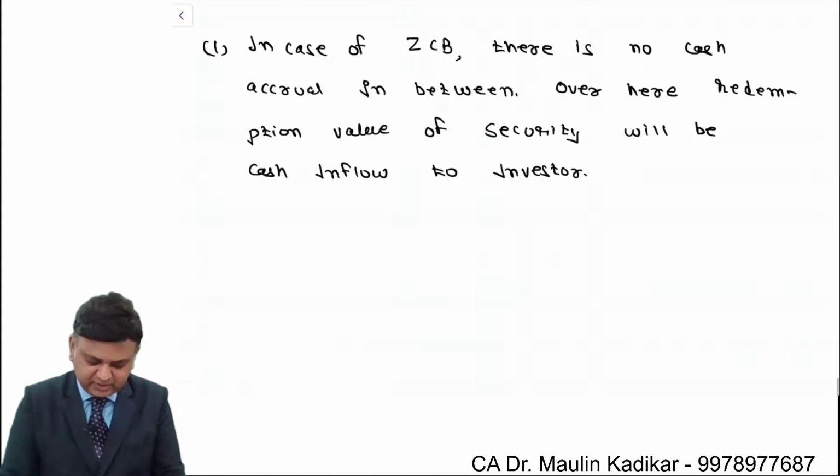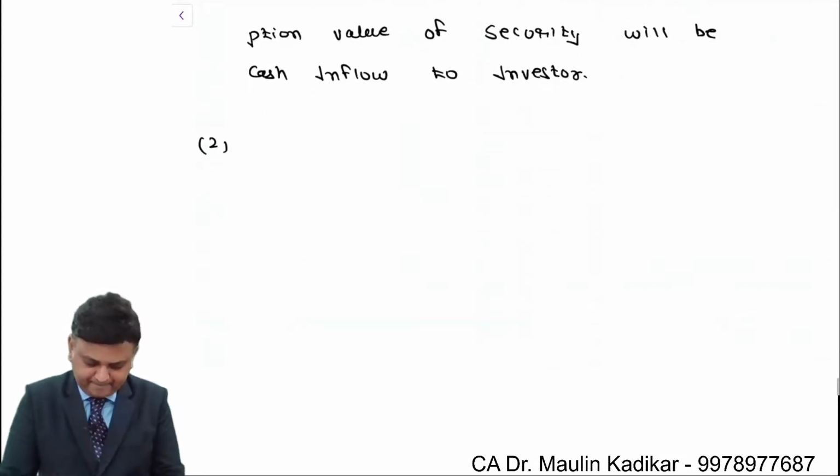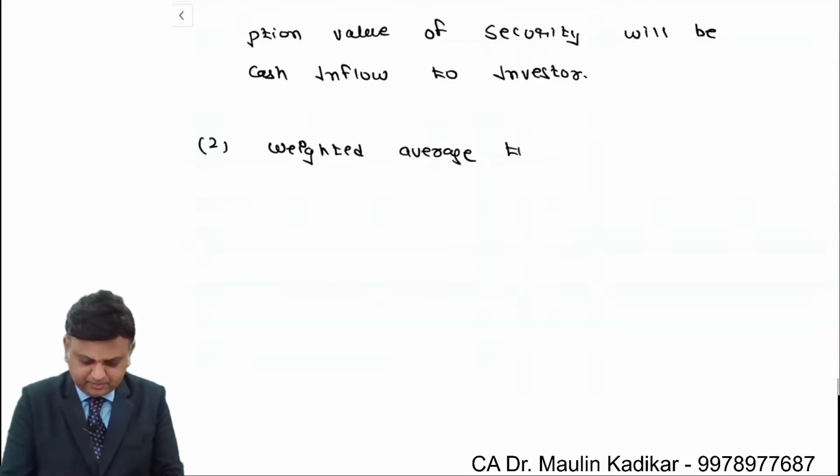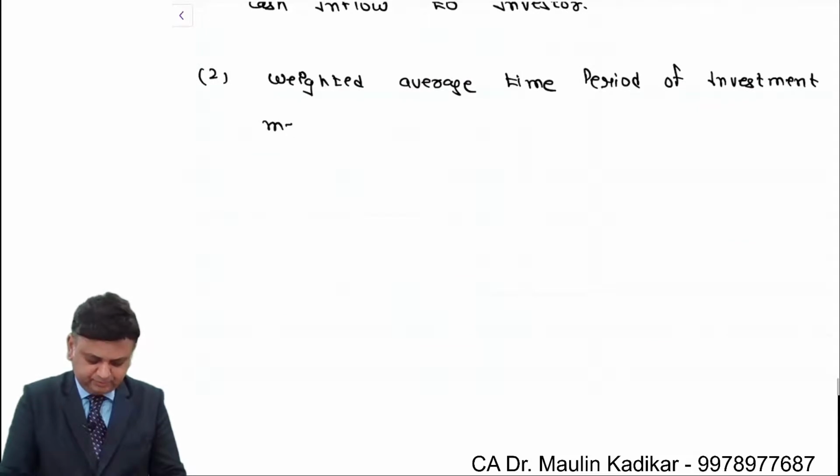Make this as first point, write on second point. Weighted average time period of investment means duration of investment.